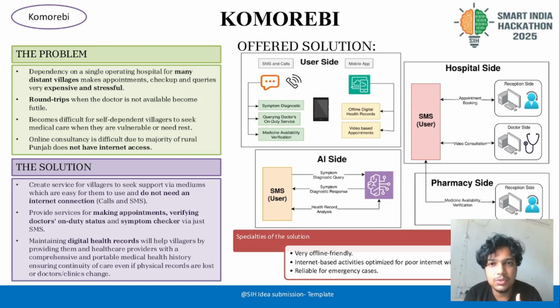Let's say somebody wants to go there and have some medical attention for some certain diseases which only a certain doctor can help with, but this is not always feasible because he might have some other work, so he has to go. So the person who was trying to get medical attention over there has to go back and come again the next time. This cycle repeats for many people, and it is very stressful, it is very economically straining. We do not really want that in an ideal situation.